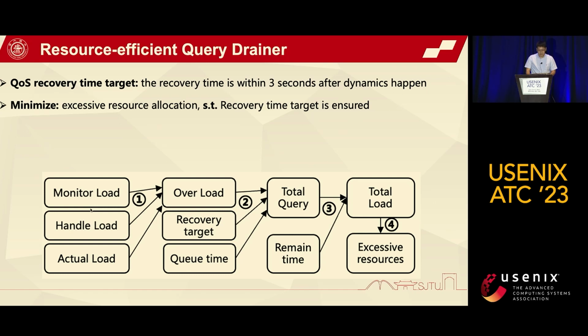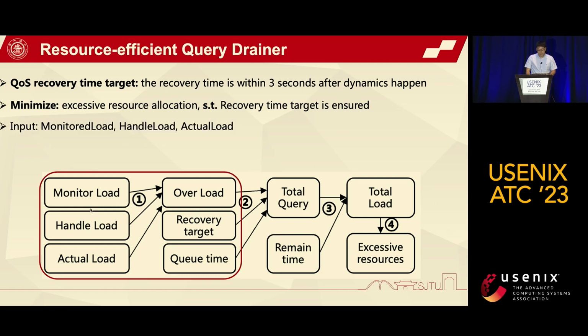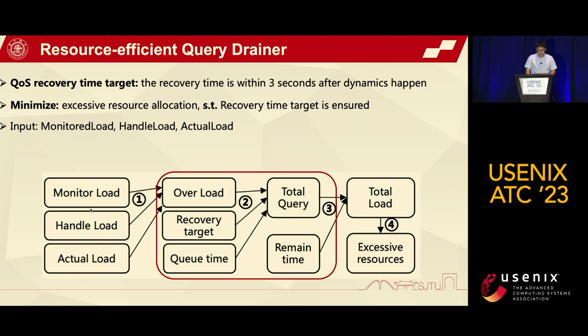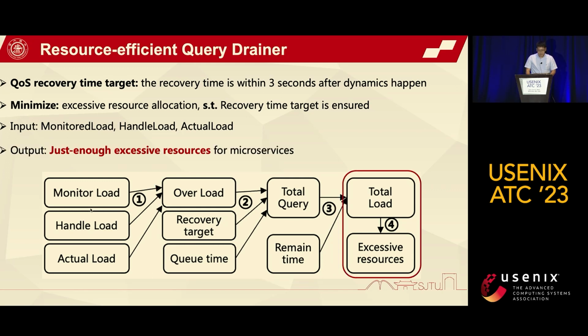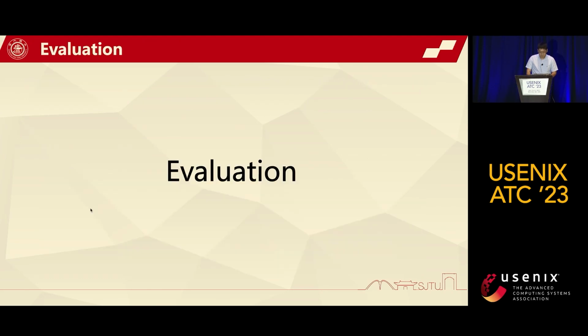time target. The query joiner will first calculate the overload for each microservice. It then calculates the total queries and total load for each microservice to predict the remaining time. At last, the query joiner decides just enough excessive resources for each microservice based on the obtained total load. Please also refer to our paper for more design details for this model.